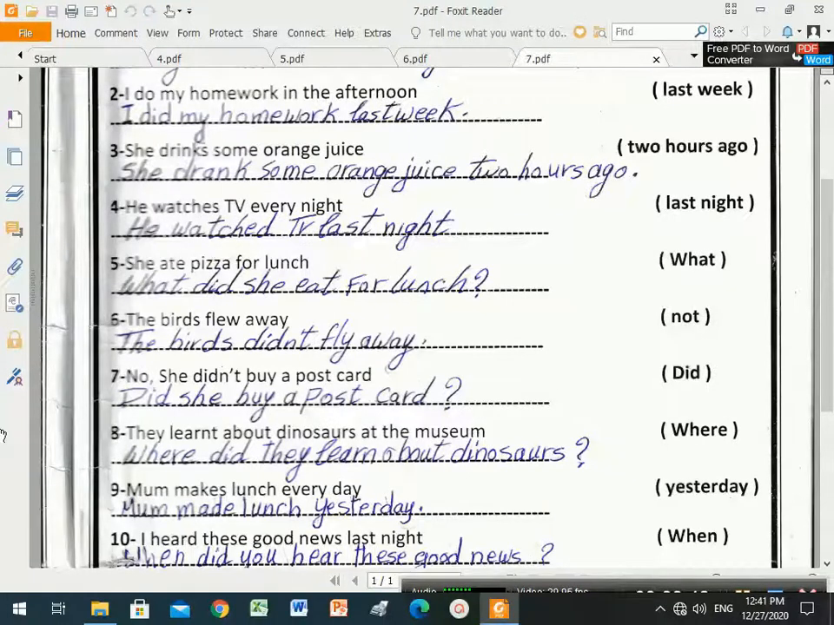Number 7. No, she didn't buy a postcard. And between brackets, did. So we will start the sentence with did, the question with did. Did, first step, what? We will remove no and we will start with did. Did she buy a postcard?